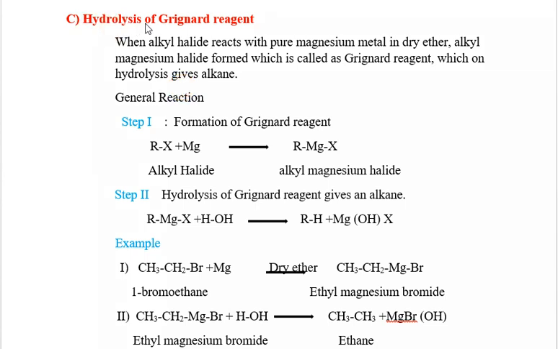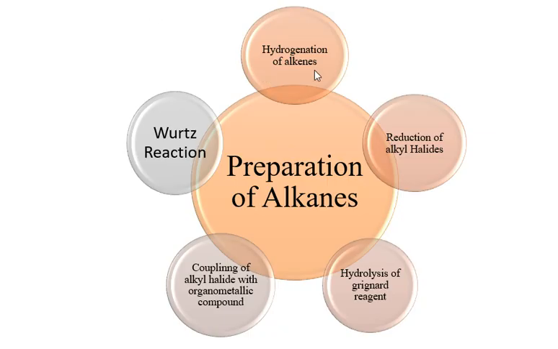And the third method is hydrolysis of Grignard reagent, in which the Grignard reagent on hydrolysis gives you alkane. In this way, hydrogenation of alkene, reduction of alkyl halides and hydrolysis of Grignard reagent we learned.